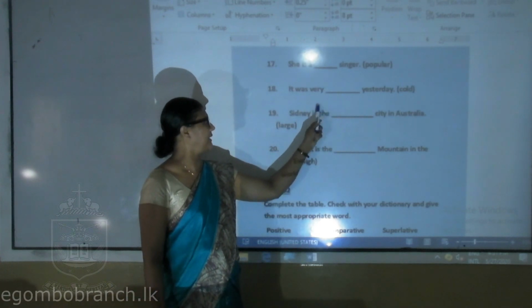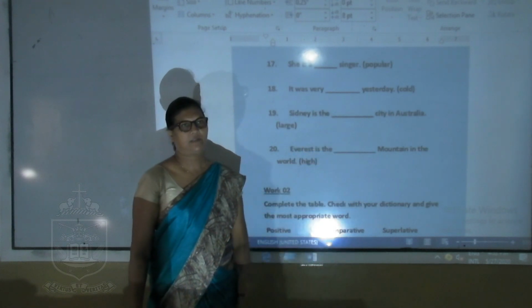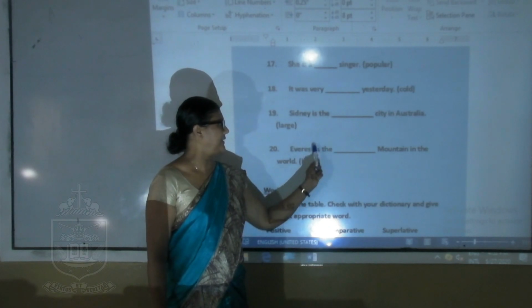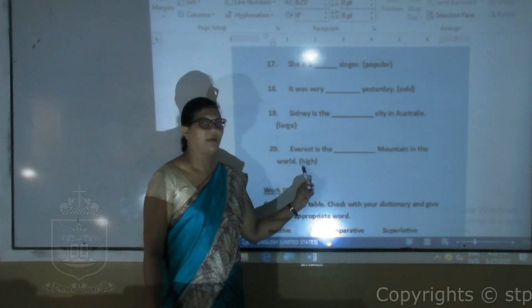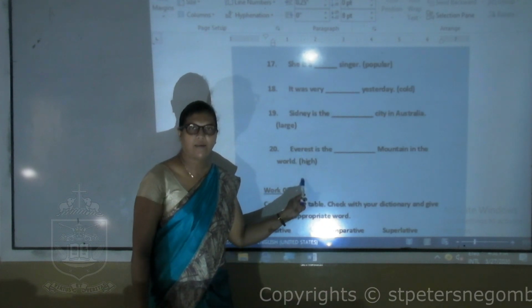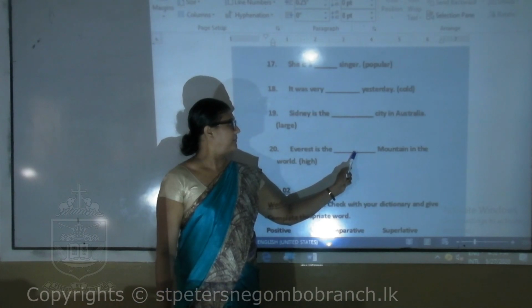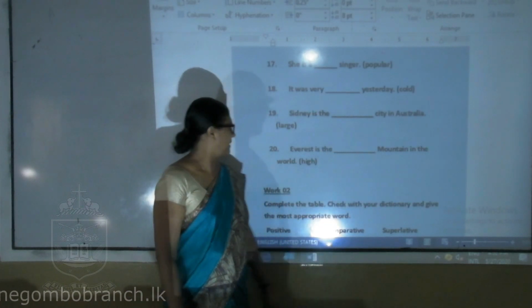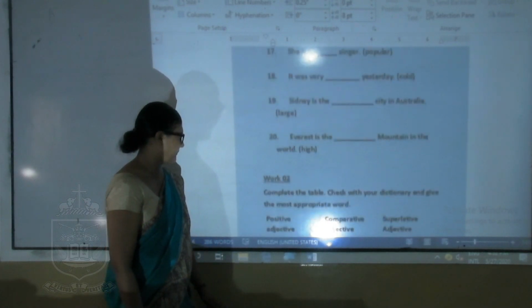Sydney is the, again you get the large, the largest. Everest is the, you get "the" here. Mountain in the world. The given word is high. So you have to take the superlative degree here. The highest. Everest is the highest mountain in the world.